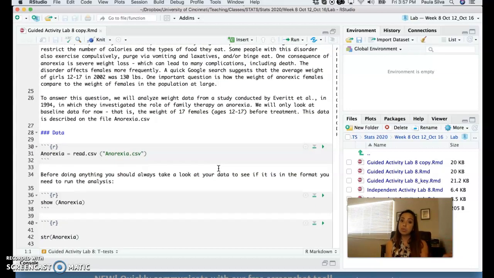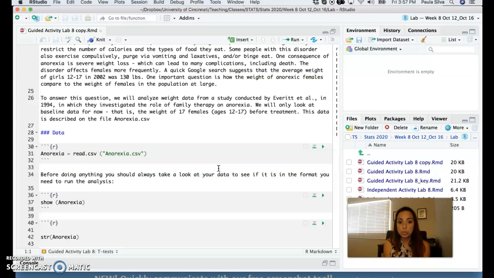Some people with this disorder also exercise compulsively, purge via vomiting and laxatives, and/or binge eat. One consequence of anorexia is severe weight loss, which can lead to many complications, including death. The disorder affects females more frequently.